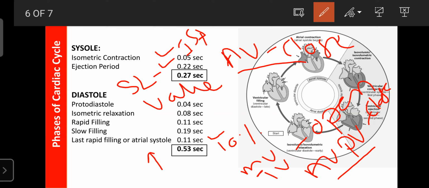For 0.2 second, approximately 70 ml of blood is ejected per ejection period.